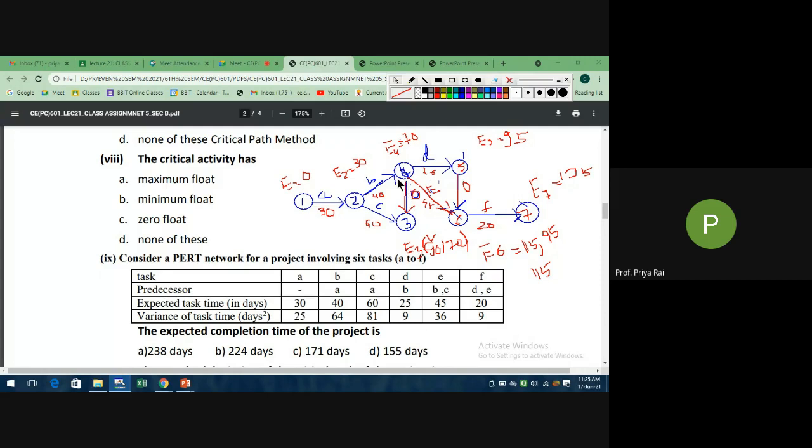No, your arrow is here, not this. Okay, arrow will be here only, not this one. Why? Because see, if we put this arrow here, that means your B activity will end here. So D will come from here, right? In both the cases, D, and C will be like that only.